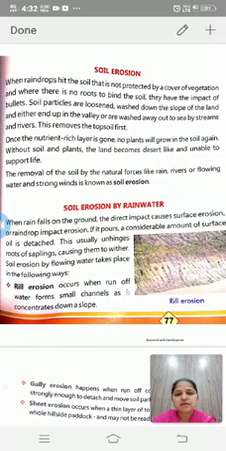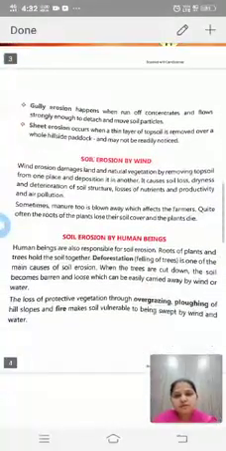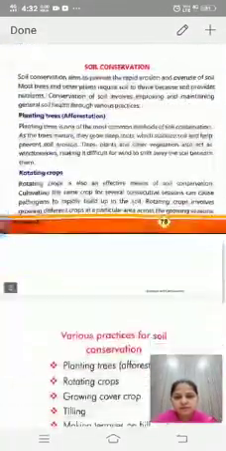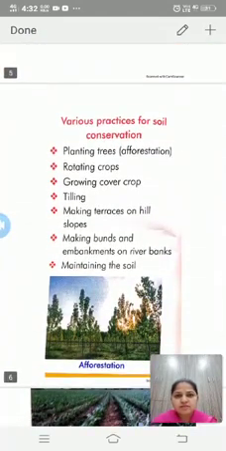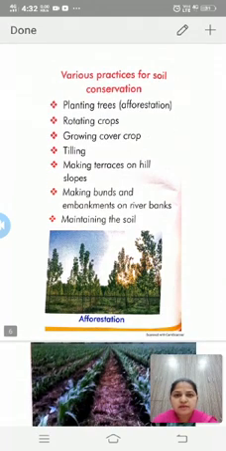There are many ways in which we can conserve the soil. Various practices for soil conservation: first one is planting trees, means afforestation. Second is rotating crops. Third is growing cover crops. Fourth one is tilling. Fifth is making terraces on hill slopes. Sixth is making bunds and embankments on the river banks. And the last one is maintaining the soil.